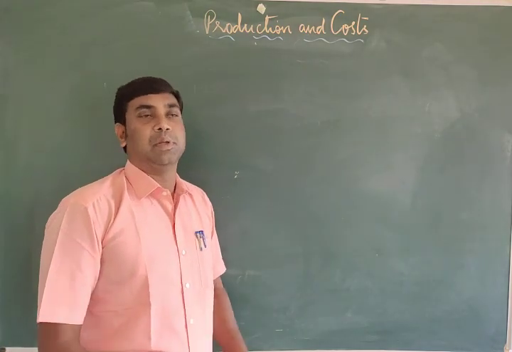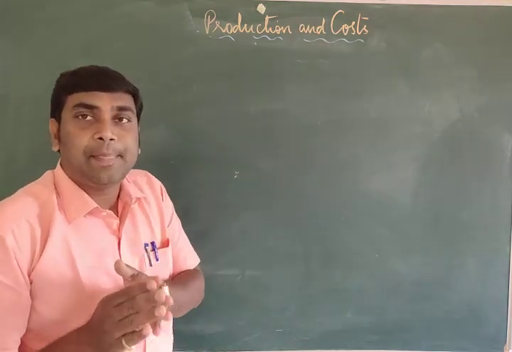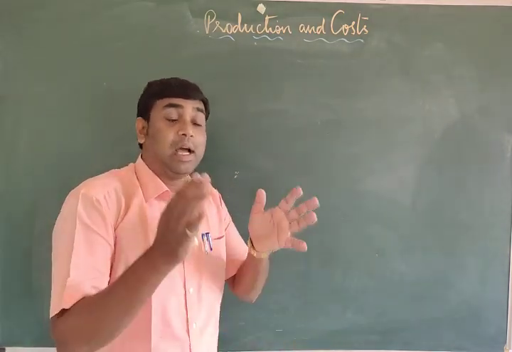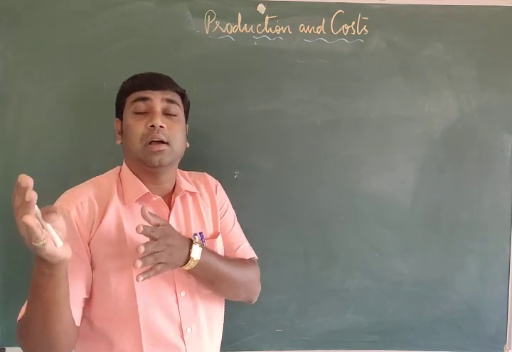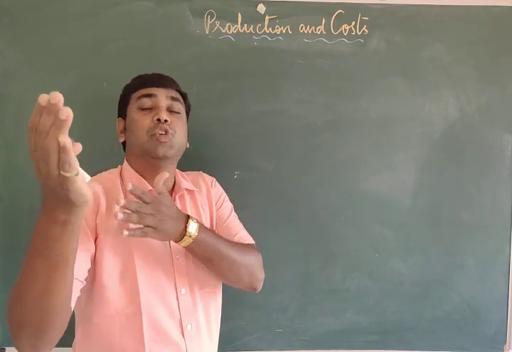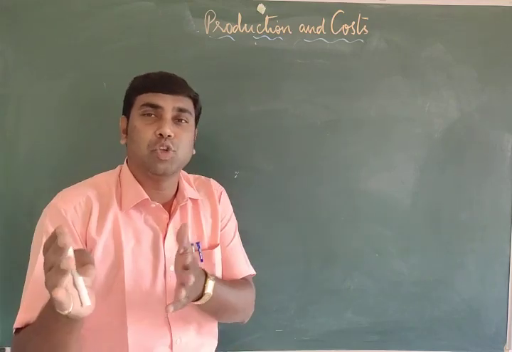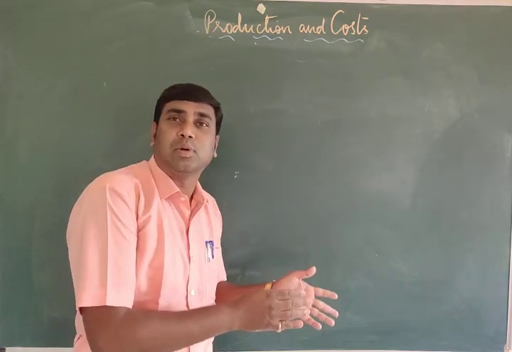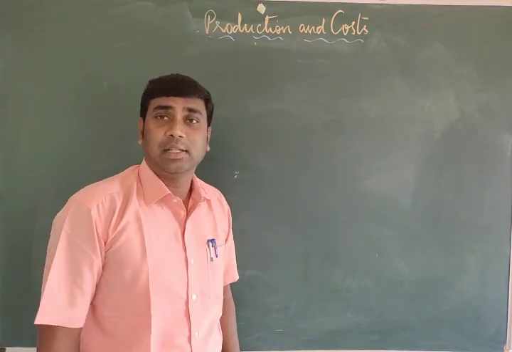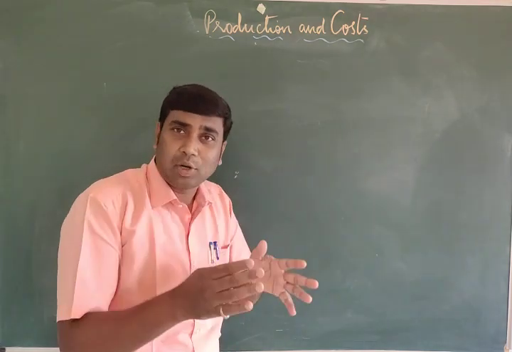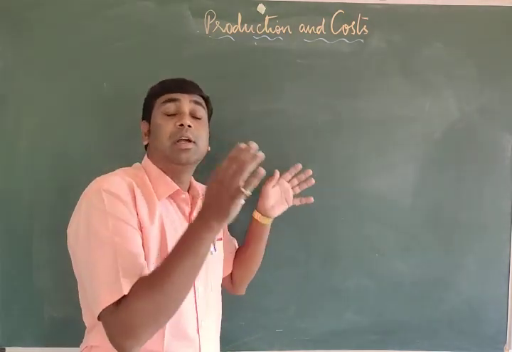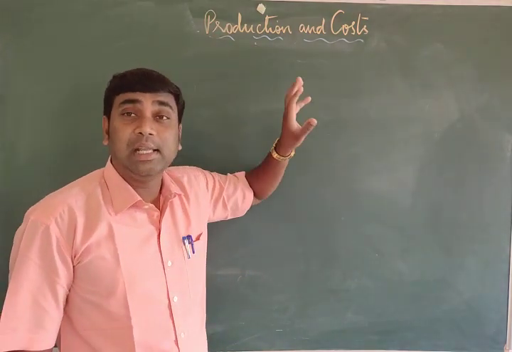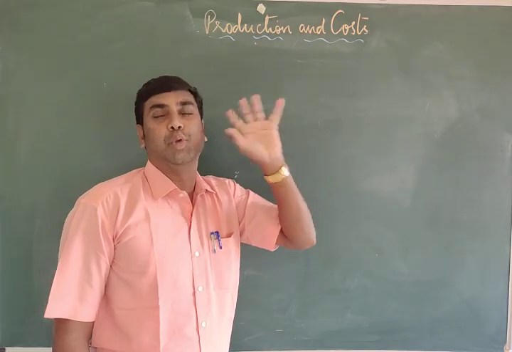Behavior of the consumer means how we get satisfaction through the law of diminishing marginal utility, and how we consume goods and services and get satisfaction. So in that we discussed total utility and marginal utility, right? The second chapter was completely related to the behavior of the consumer. In this chapter it is completely related to the behavior of the producer.